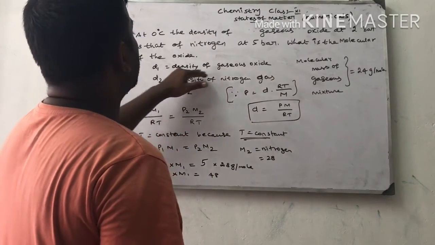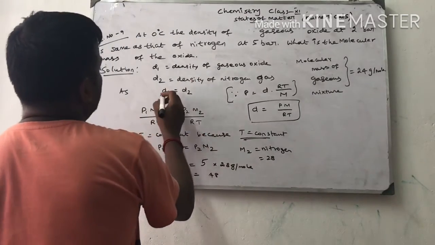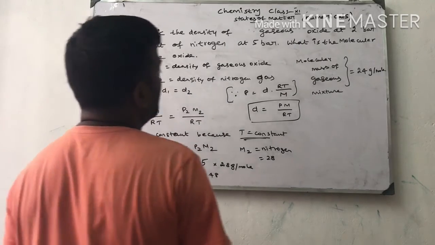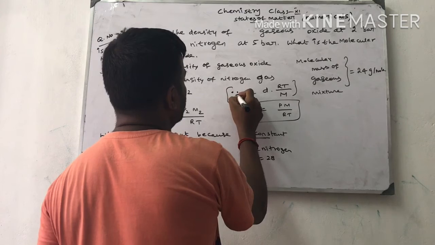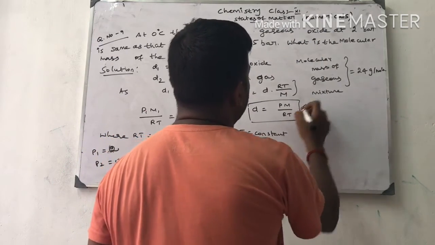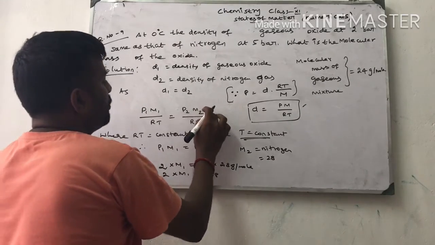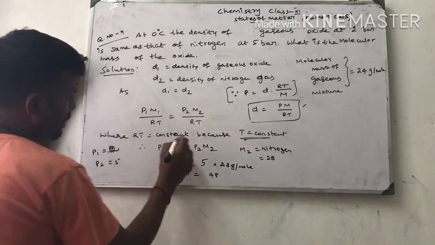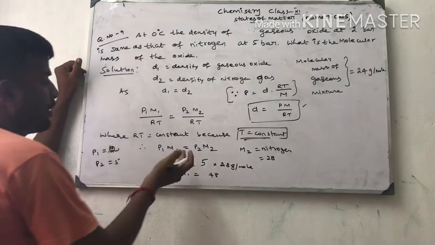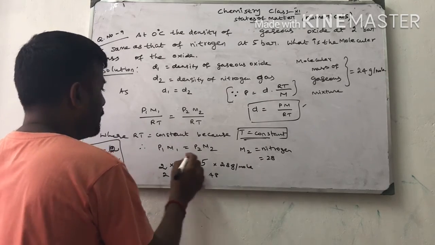Substituting D1, the density of the gaseous oxide, and D2, the density of nitrogen gas. According to the question, the density of the gas and the density of nitrogen are the same, so D1 is equal to D2. We derived from the molecular mass density relationship, P is equal to D into RT by M, D is equal to PM by RT. So here D1 means P1 M1 by RT, P2 M2 by RT, where RT is a constant. Why? Because temperature is also constant, and R is a gas constant. Therefore P1 M1 is equal to P2 M2.